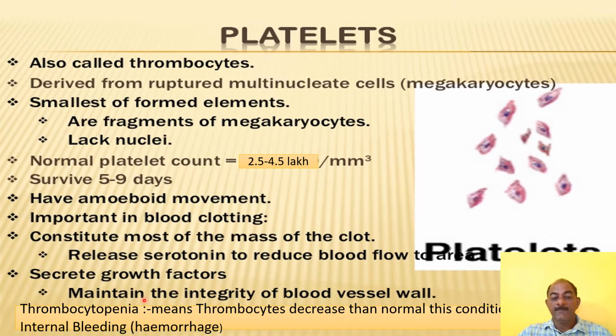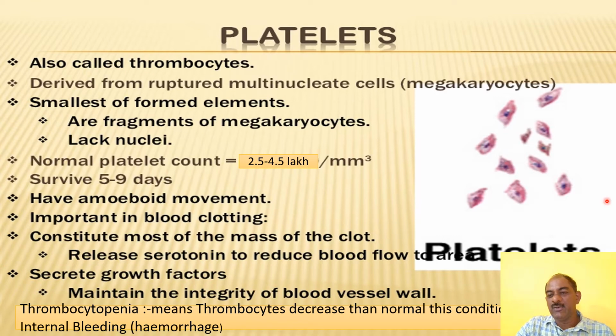When thrombocytes decrease below normal, the condition is called thrombocytopenia, and during this, internal bleeding, that is hemorrhage, can occur. These platelets secrete serotonin, and serotonin also acts as a vasoconstrictor. So in this way, that is concerned with the platelets.